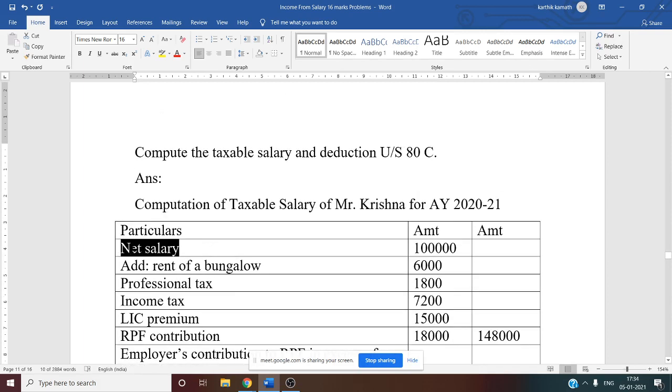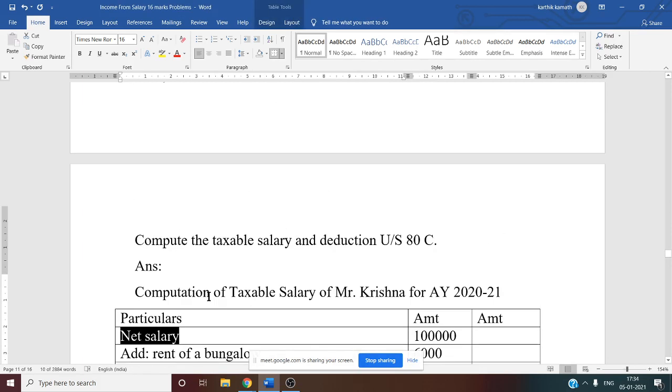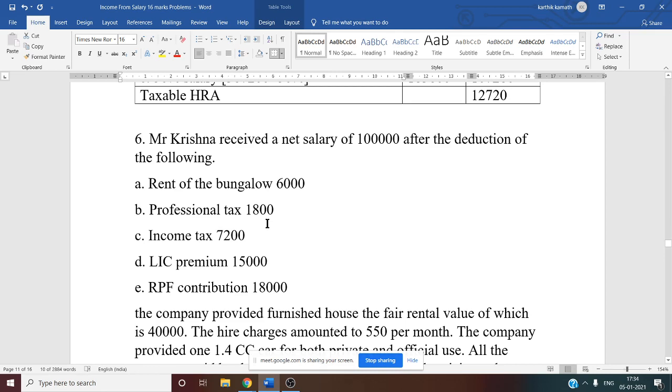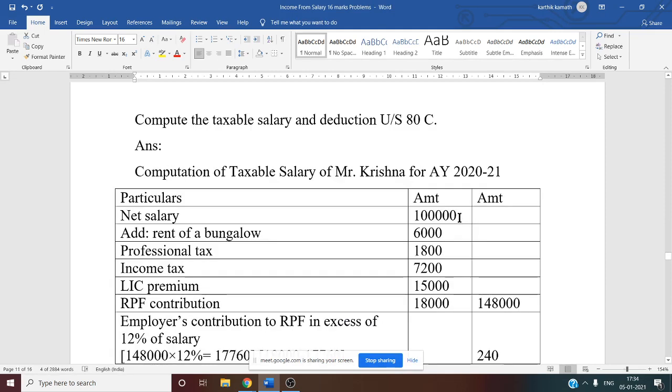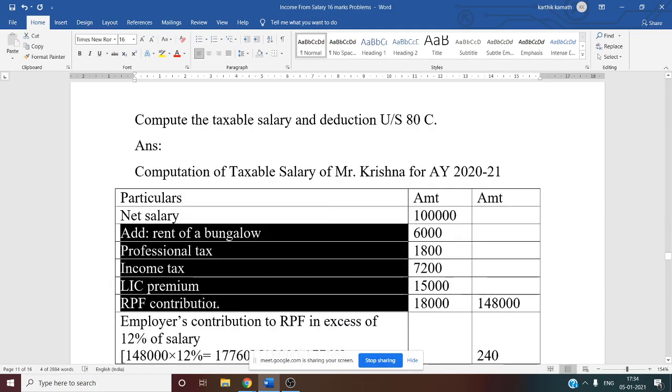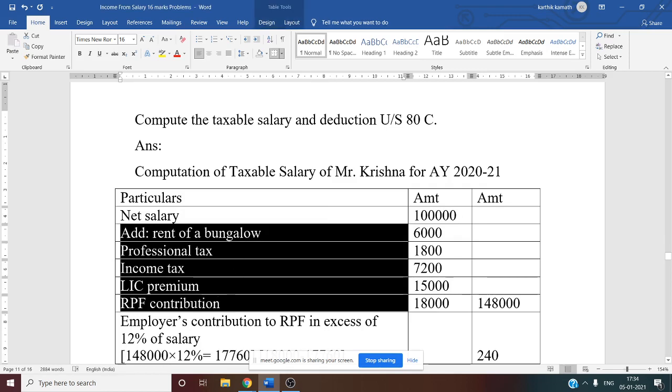First one, net salary. Why net salary? Because in the question they have given net salary. Net salary 1 lakh, the same thing you write in the inner column. Why? Because we want the salary before deduction. So add all these things: rent of a bungalow, professional tax, income tax, LIC premium, RPF contribution.